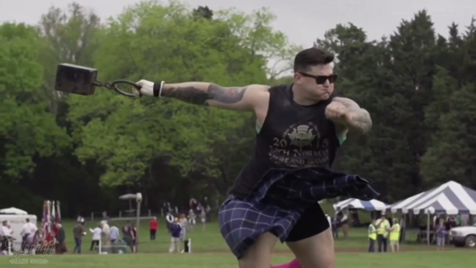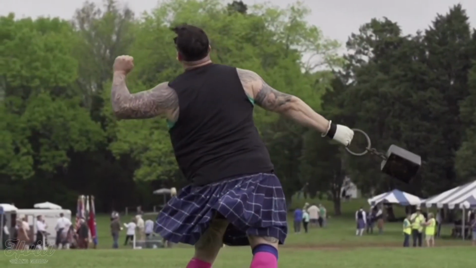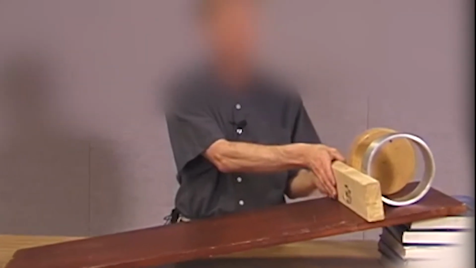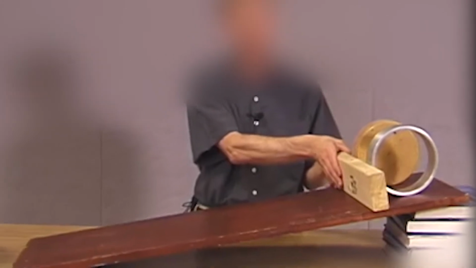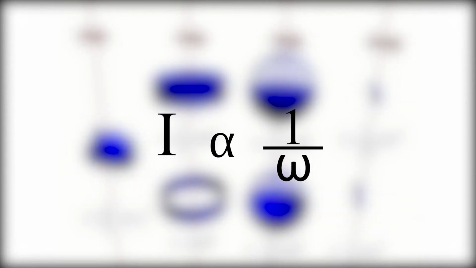The same is true for the mass moment of inertia. It resists rotation. Bodies with greater moment of inertia require greater magnitude of torque to generate rotation. A spinning object with a constant value of angular momentum will rotate faster if the moment of inertia is small. To put it another way, I and omega are inversely proportional.